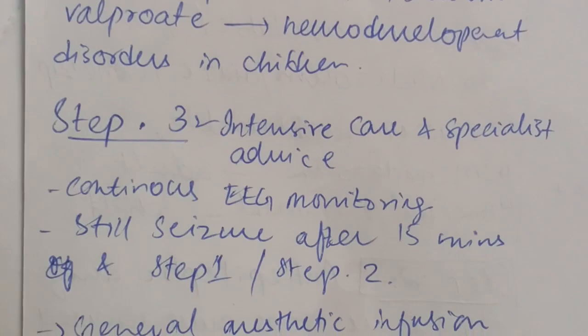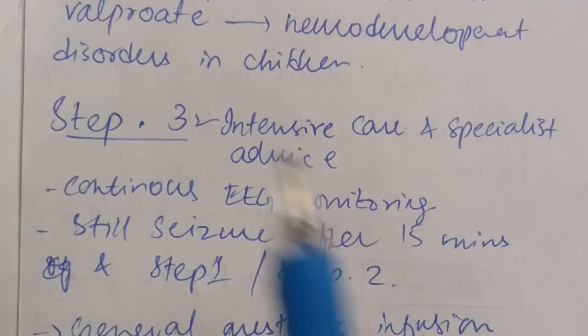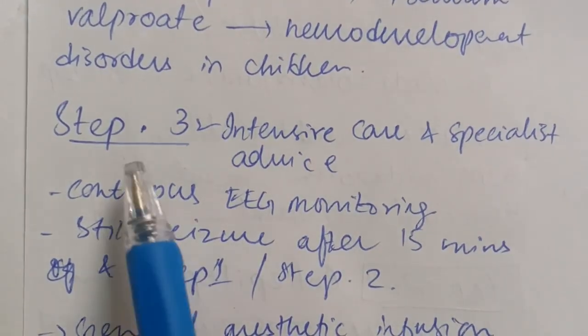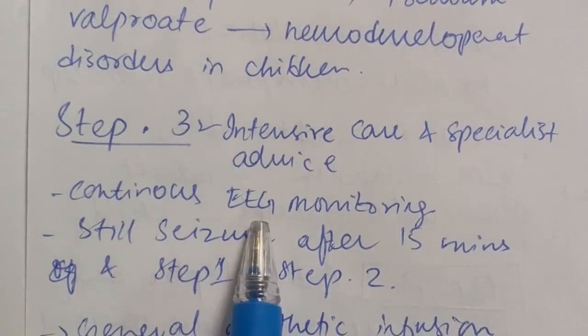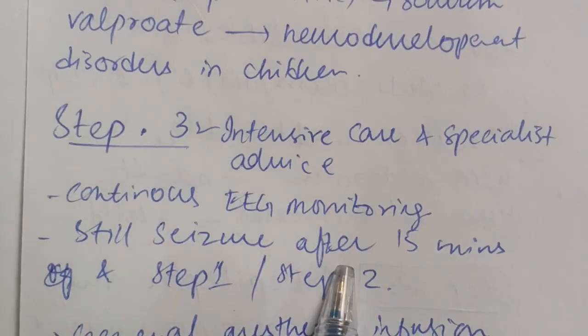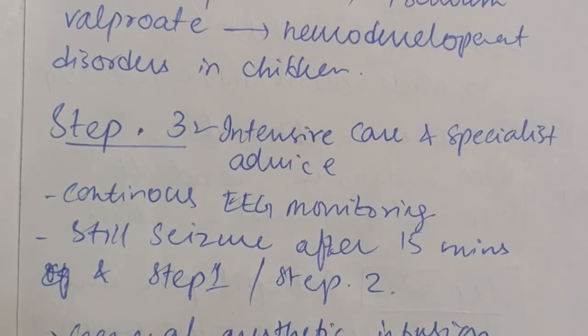Now, step three. If the patient has not stopped his seizures with the step two therapy, that is the anti-epileptic therapy, he has been given benzodiazepine and anti-epileptic drug, but the seizures have not stopped, now we are going to transfer him into the intensive care unit, and specialist advice is needed. On step three, continuous EEG monitoring is required, and if the patient still has seizure after 15 minutes, and step one and step two, we are going to consider the option of general anesthetic infusion.